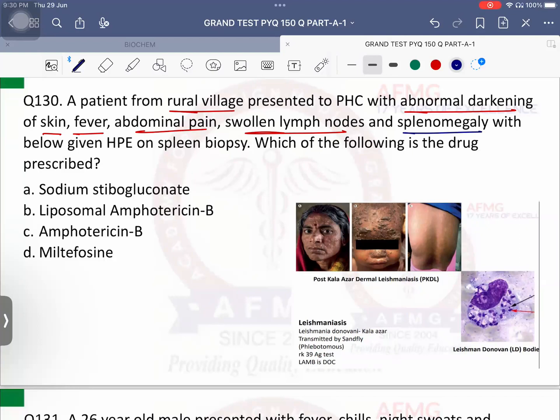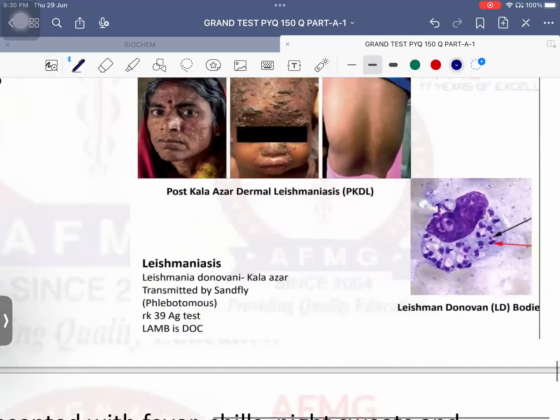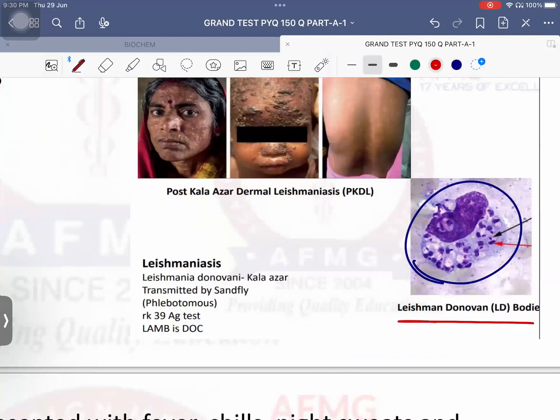With below given histopathology on spleen biopsy. Which of the following is the drug prescribed? So usually what are these spleen biopsy features? Leishman-Donovan bodies, LD bodies. Donovan bodies were seen in what? Donovanosis, that is granuloma inguinale. But LD or Leishman-Donovan bodies are seen in cases of Kala Azar, also known as visceral leishmaniasis, caused by Leishmania donovani, transmitted by sand fly.